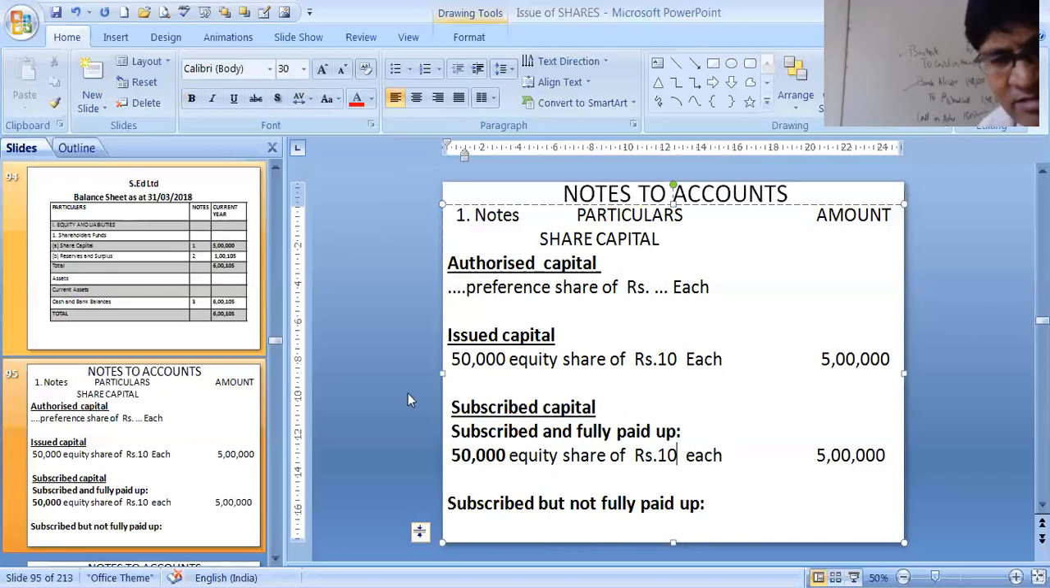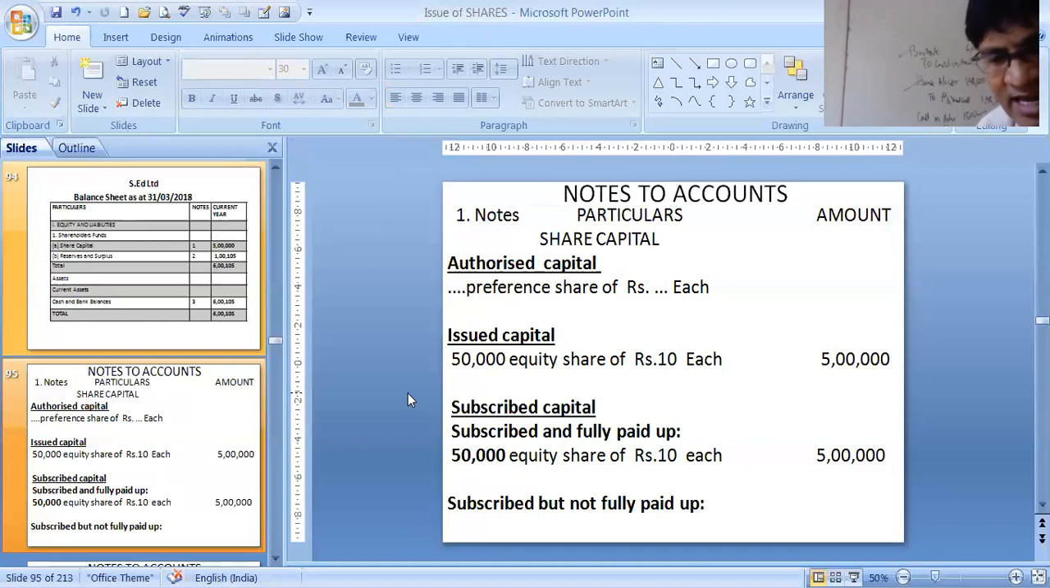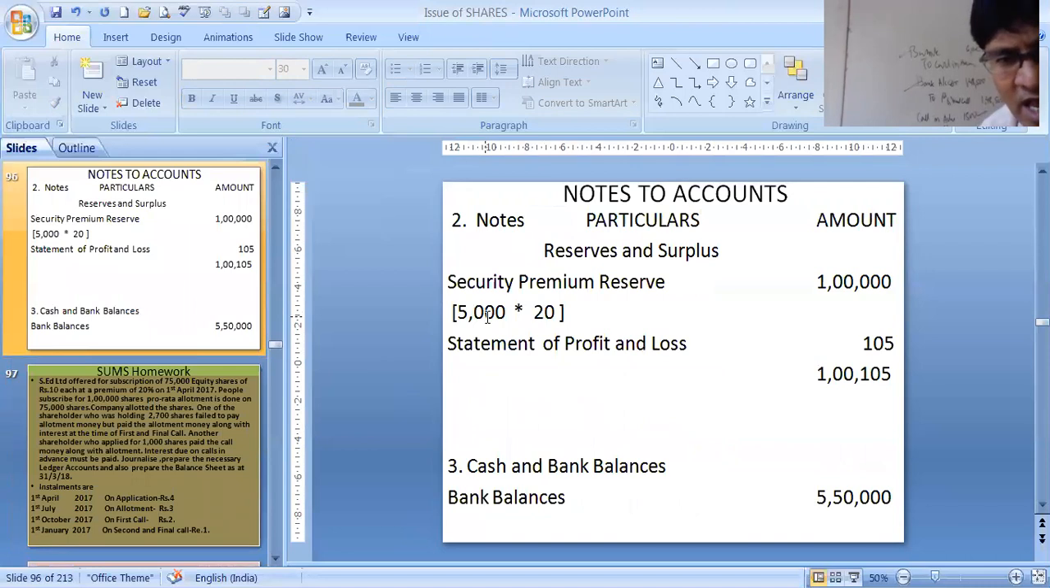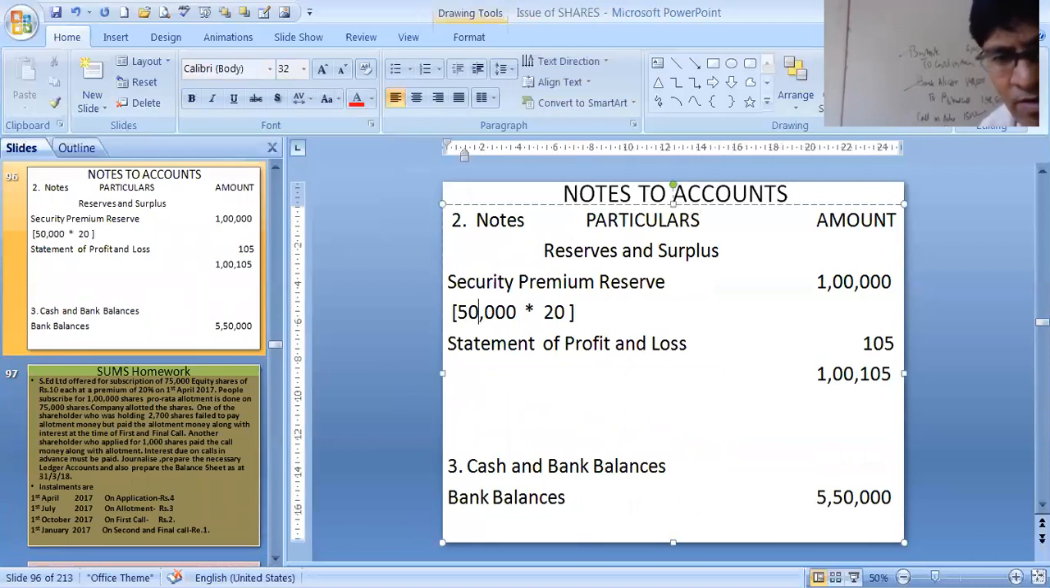There is nothing else because all calls in arrear have got adjusted. We do not have to write anything. Calls in advance have got adjusted. Nothing to write. So it's 5 lakhs regarding capital. Then the next figure is our securities premium. This is very important. It is 50,000 into 2, which is nothing but 1 lakh rupees. That was your securities premium reserve. Statement of profit and loss, remember, we prepared 150 minus 45, 105. That will also come over here only under reserves and surplus.